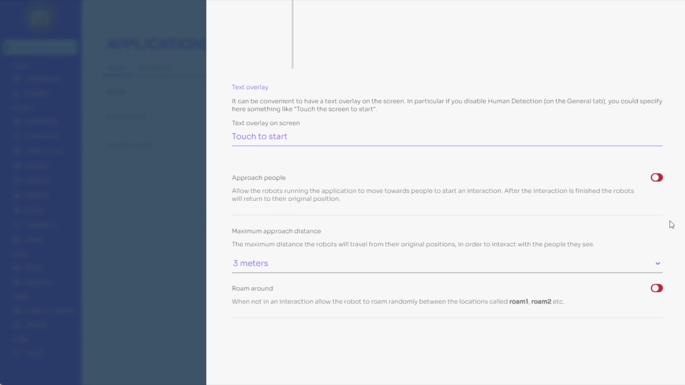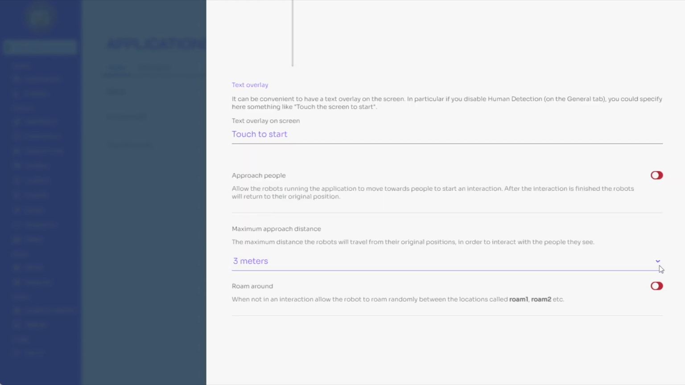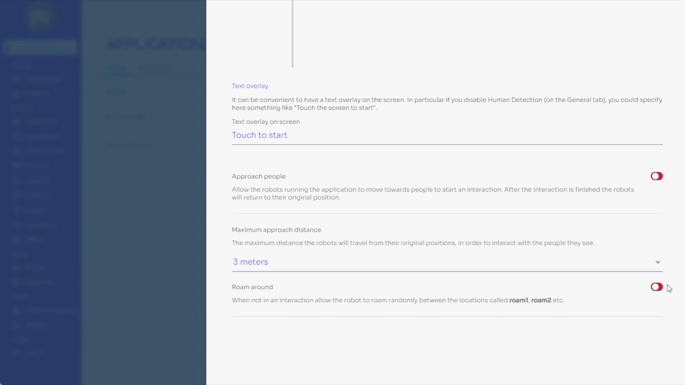Below, we select the maximum distance the robots will travel from their original positions in order to interact with the people they see. The last option of the Attract tab is Roam Around. This allows the robot to roam between different locations every minute when not in an interaction. In order to activate this feature, extra locations with names Roam 1, Roam 2, etc. need to be added to the robot map.